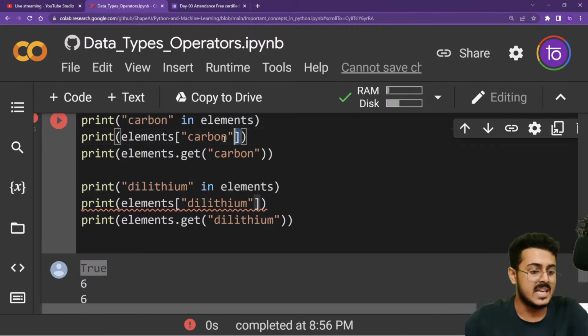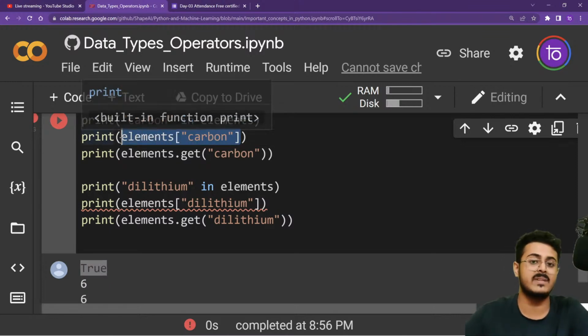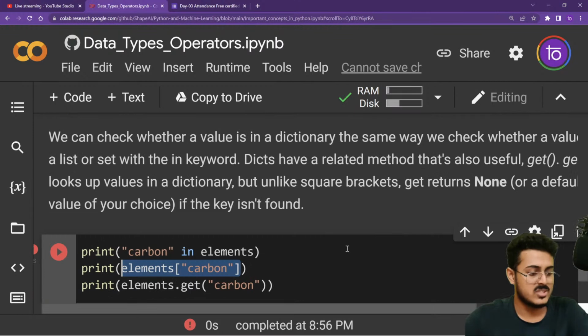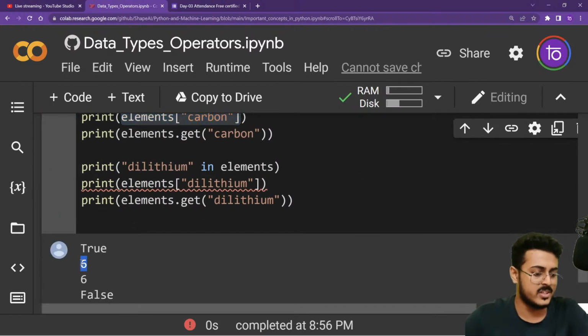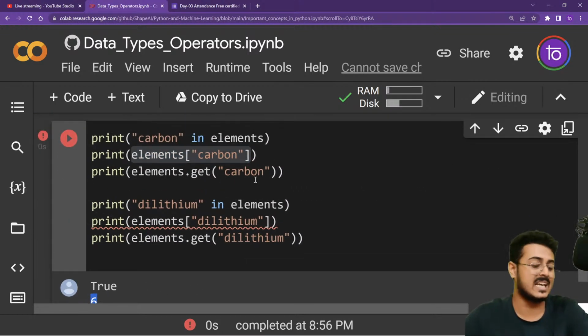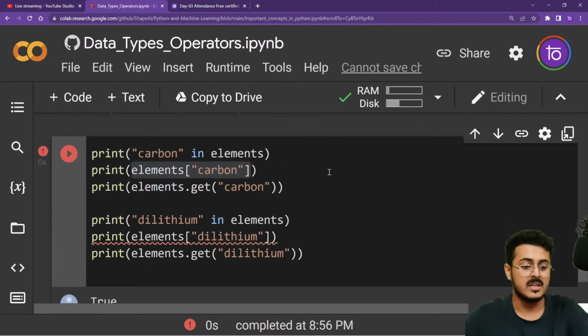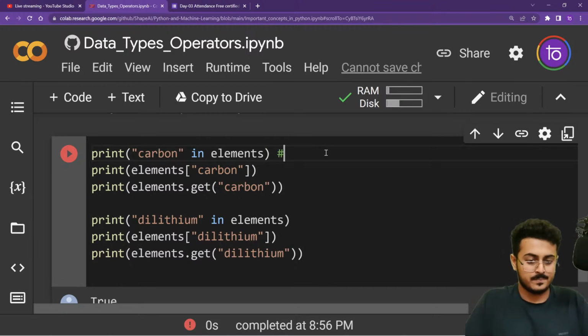Then we are using elements carbon. That will basically give me the value that is present right over there. What is the value present for carbon? The value that is present for carbon is 6, so that will give me 6 as our output. Next is elements.get carbon. That will get me the value 6 once again for carbon. So the first gives me true, the second gives me a value of 6, and this also gives me a value of 6.